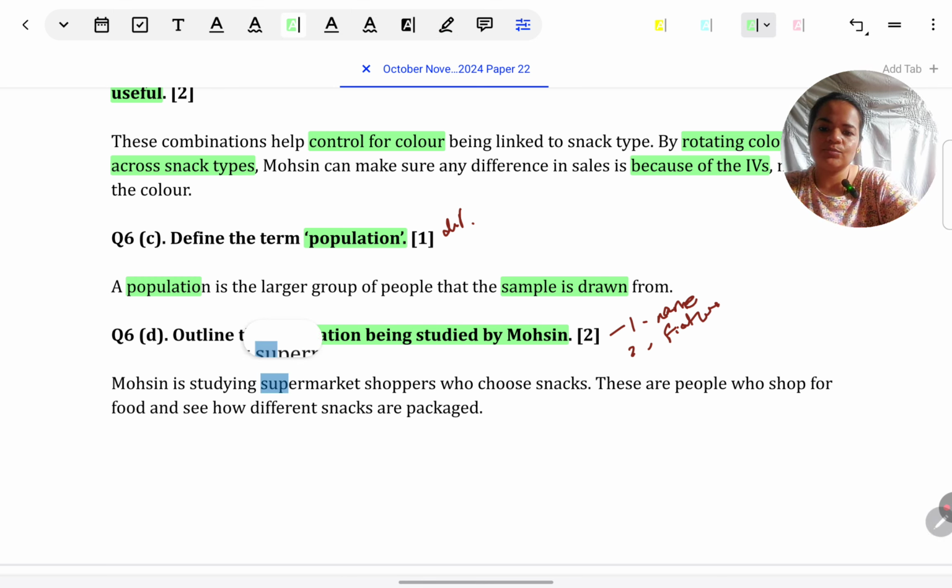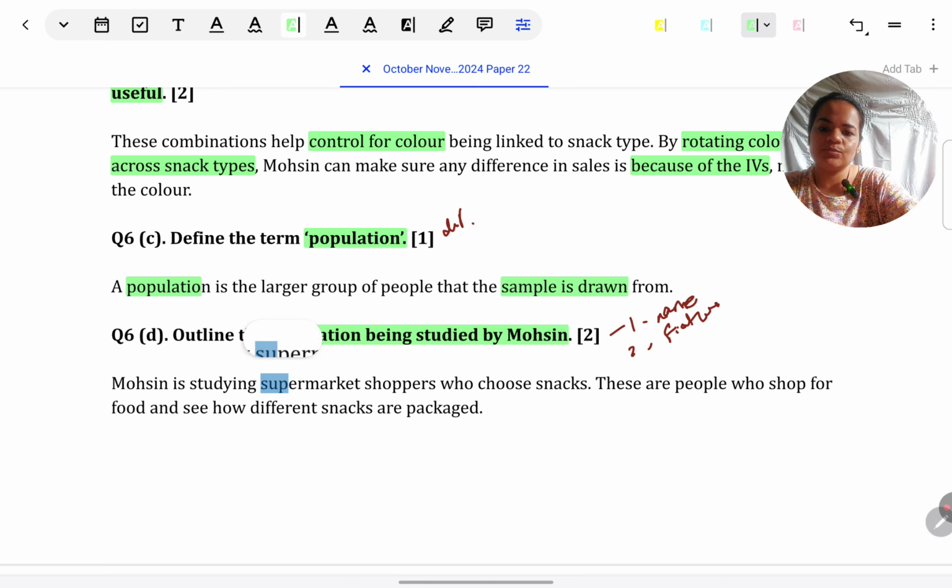So supermarket shoppers who buy snacks. You must have learned in research methods the population has some common characteristic that the researcher wants to study. So everybody literally on earth does not become the population. Those who have the characteristic of interest become the population. So in this case, you can say those who choose snacks, those supermarket shoppers are the population.